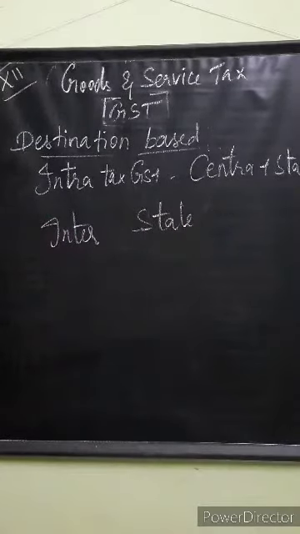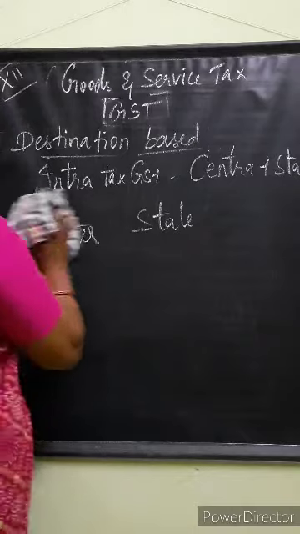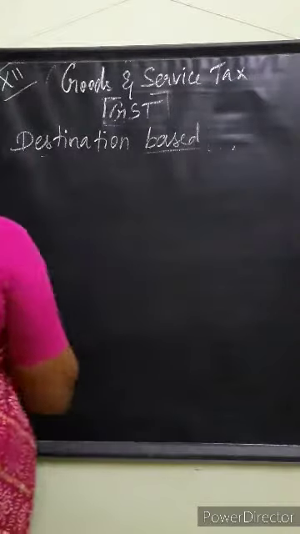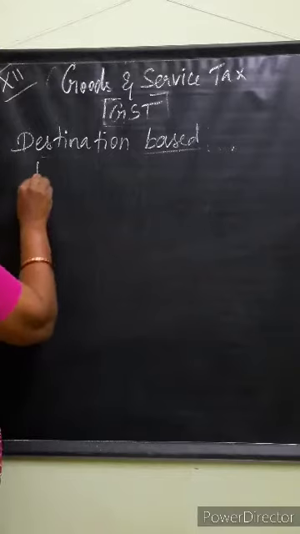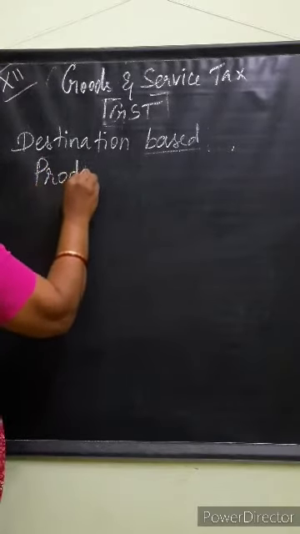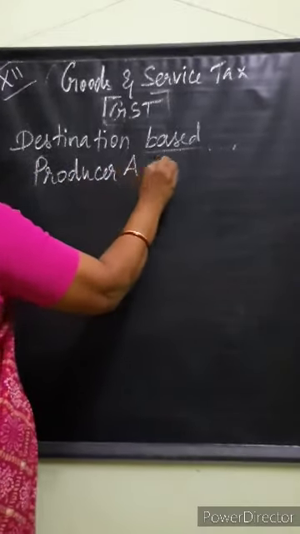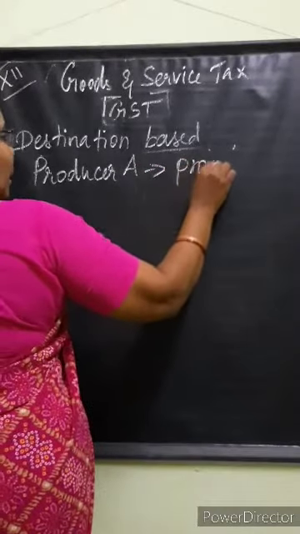Okay. And then if it is a destination, just consider the goods are manufactured in Tamil Nadu and are sold to the final consumer in Karnataka. This is an example they have given. The producer A produced goods in Tamil Nadu.